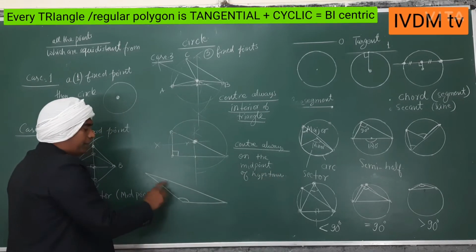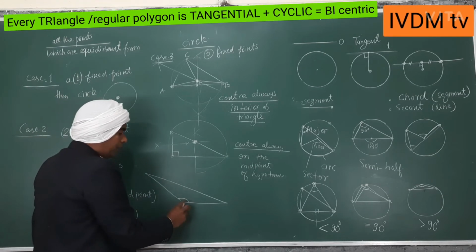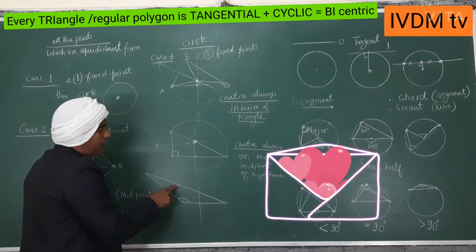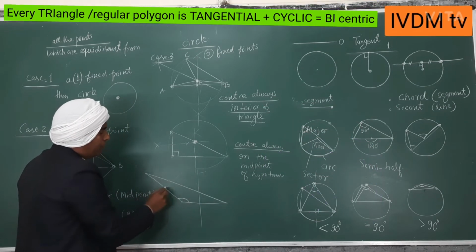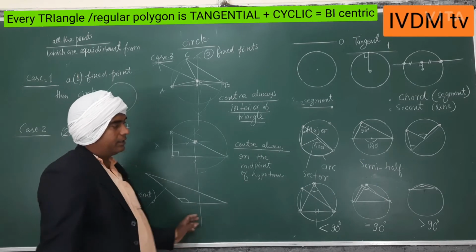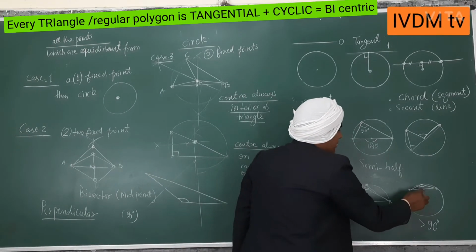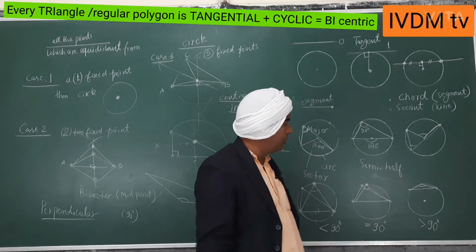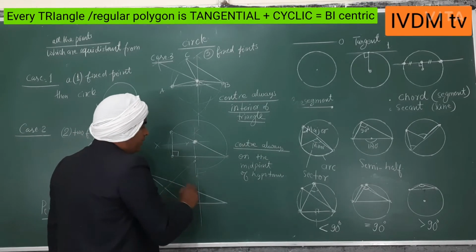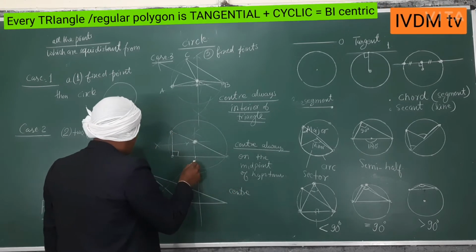Yes, and if you are given an obtuse angle triangle, you do the perpendicular bisector of this, perpendicular bisector of this or this, any one you may have. What you will get here is that the center will be outside of the triangle. This happens in this case. This was in the minor segment now. So I have told you, more than 90, the center will always be outside of the triangle.